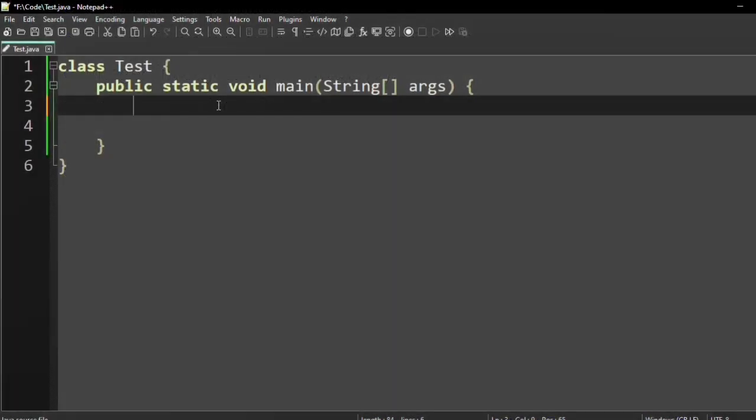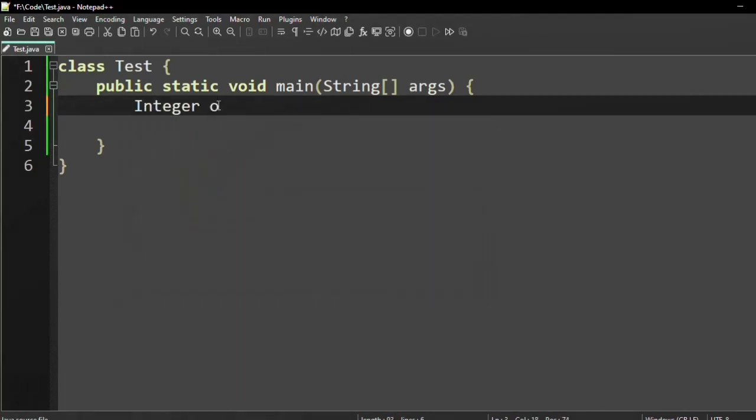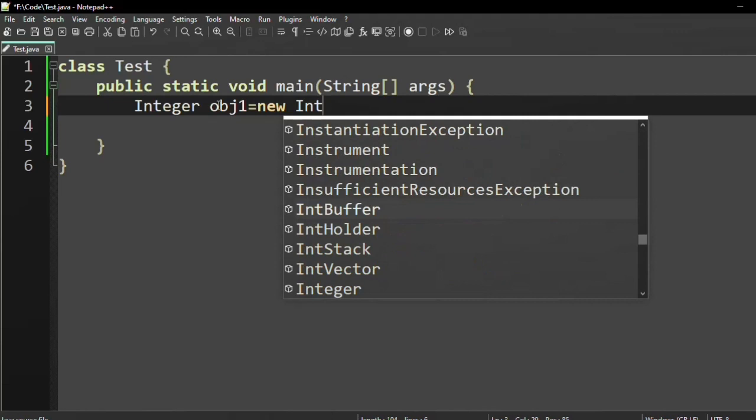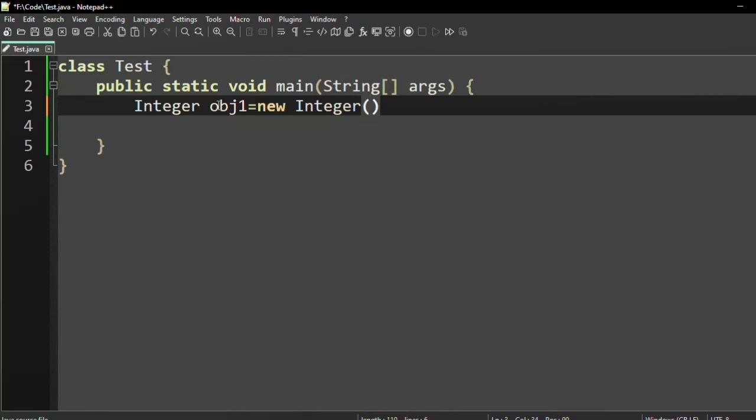So now we will write a program and see the implementation of all the methods that we have discussed in the Integer class, or we can say in the wrapper class Integer. So first create one object using the constructor. Integer obj1 equal to new Integer. Then here we can either take a string or numeric value. So let it be a value, suppose it is 30.